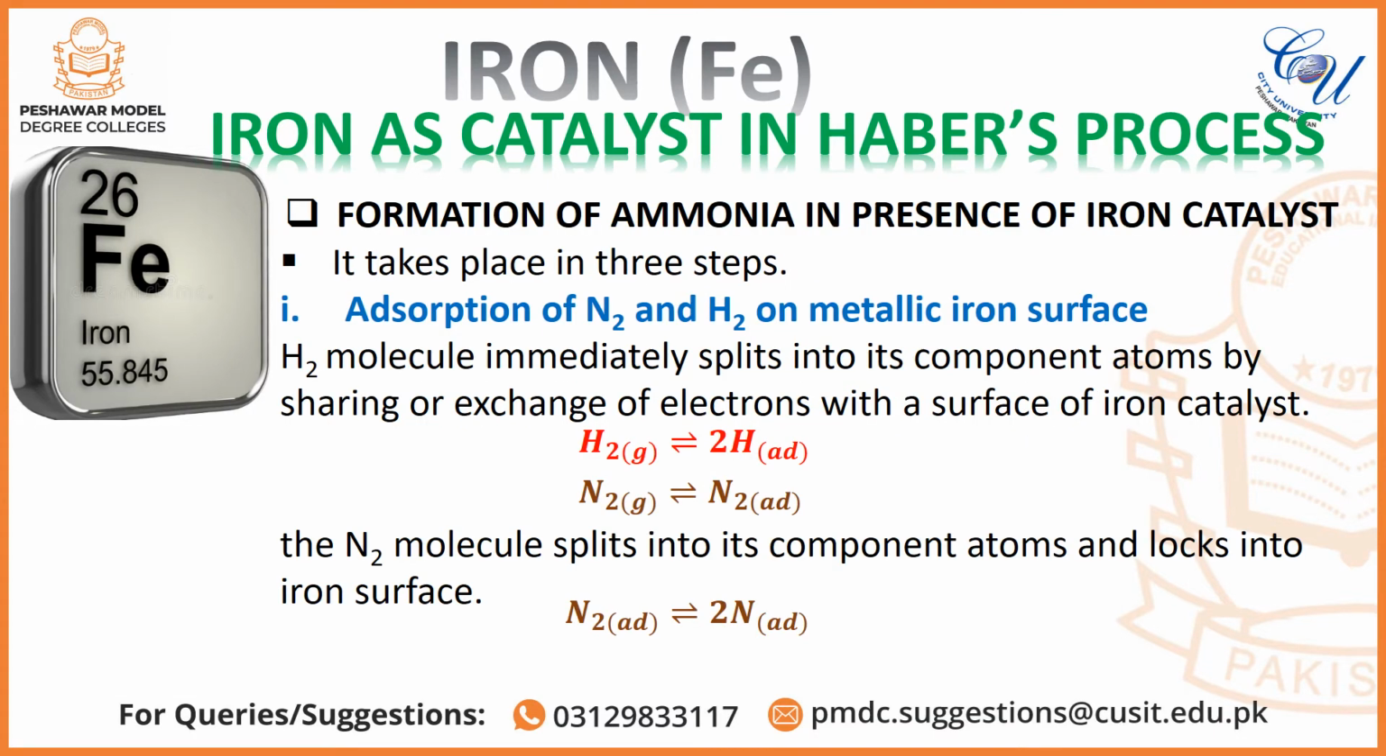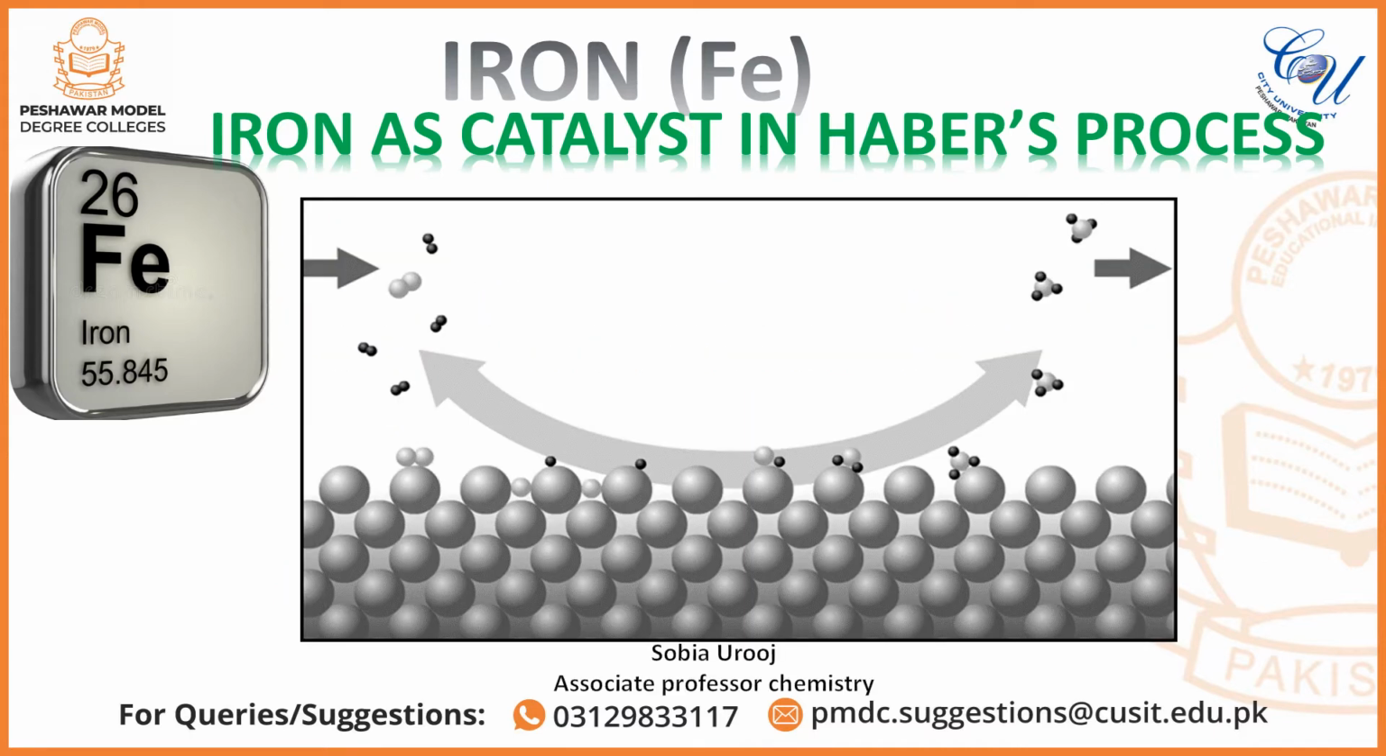In the presence of the catalyst, this process takes place in three steps. First step is adsorption of nitrogen and hydrogen on the surface of metallic iron. Hydrogen molecule is adsorbed and splits into its atoms by sharing or exchange of electrons with the surface of iron. Nitrogen molecule is adsorbed on the surface of iron and then splits into nitrogen atoms and is locked on the surface of iron. Let's try to understand this with the help of diagram.